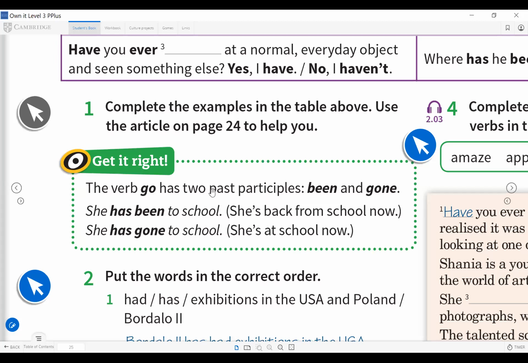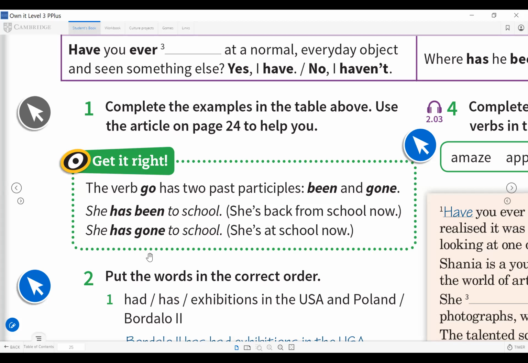So in the first exercise, there's a get it right part, which is quite important for you, which is explaining the difference between the verbs been and gone. And simply it says the verb go has two past participles, been and gone. Actually, been is also the past participle form of the verb be, the verb to be. Okay. So what's the difference between these two, been and gone?